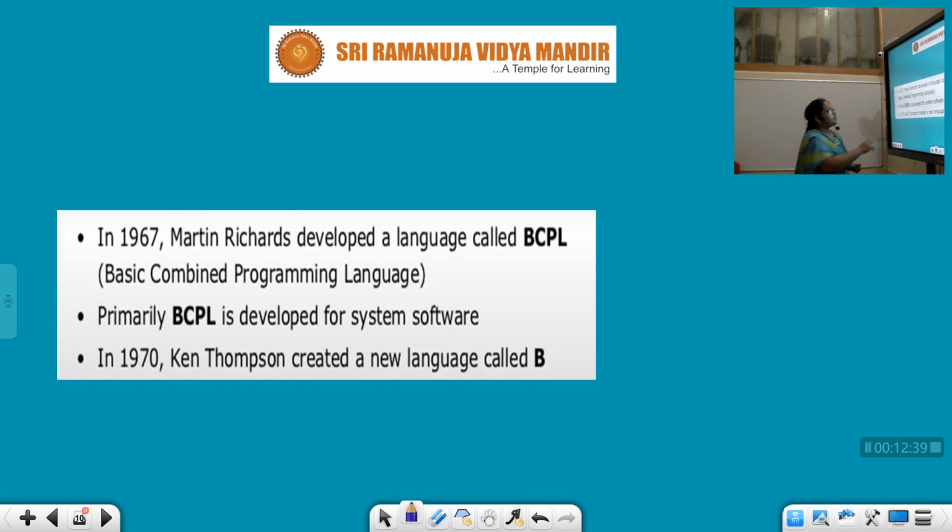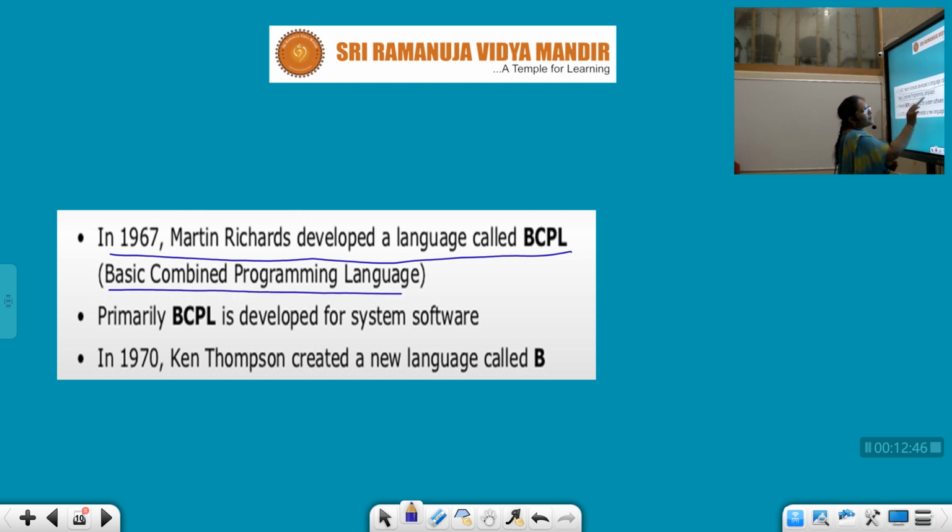Next, in 1967, Martin Richards developed a language called BCPL, Basic Combined Programming Language. It is a combination of ALGOL and other features introduced in BCPL. BCPL was developed primarily for system software.